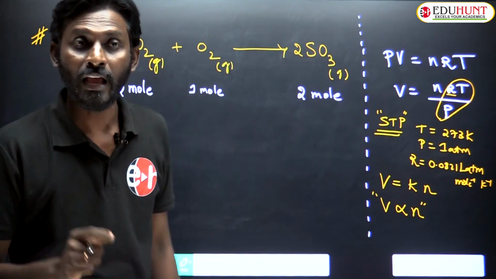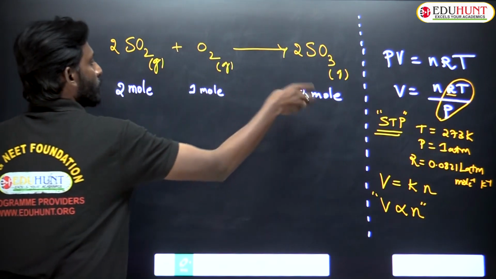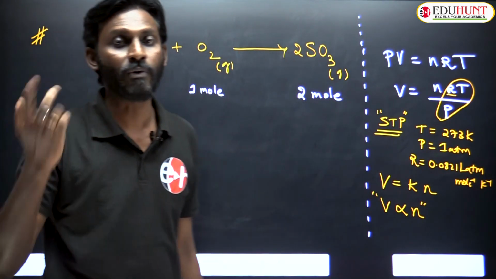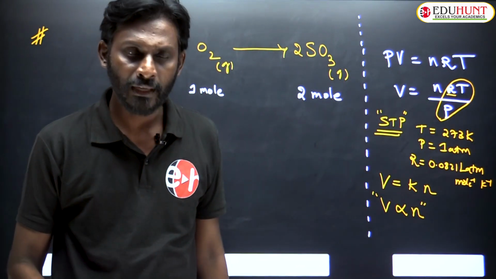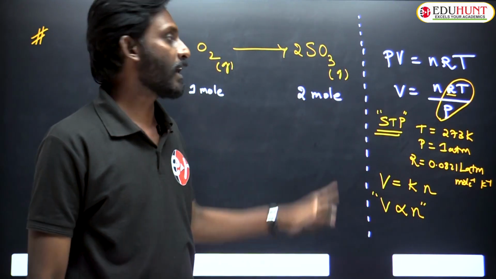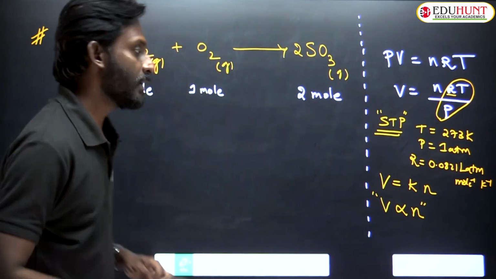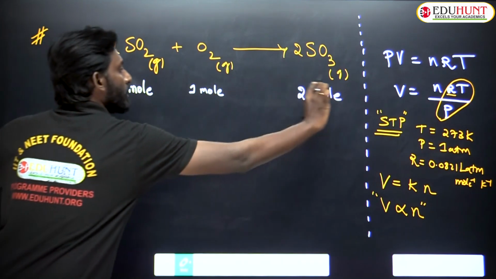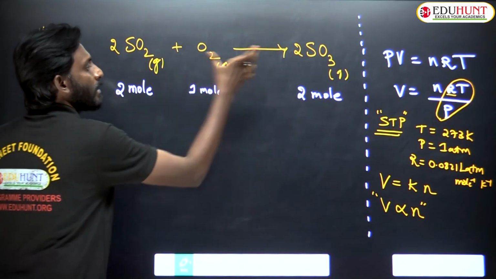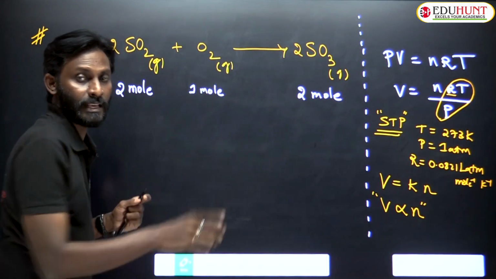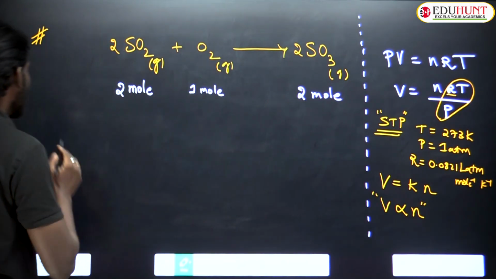Now what I am going to do is express the gases. The 2 mole SO2, 1 mole O2 and 2 mole SO3 are all gases. Now I am assuming them as ideal gases, which means they follow PV is equal to nRT. When they follow PV is equal to nRT, volume is directly proportional to number of moles. Now I am going to express this mole relation, the moles of reactants and moles of products, in terms of volume at STP.